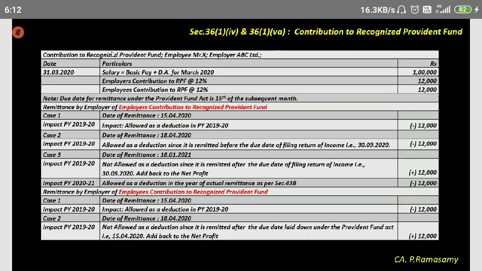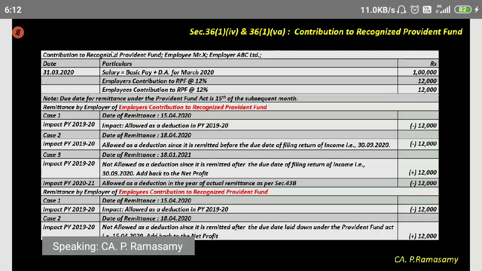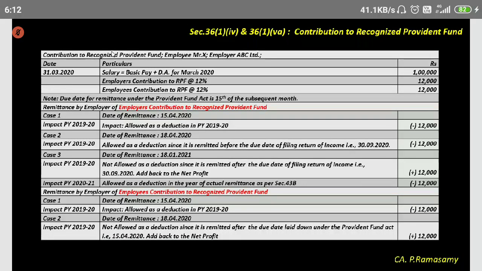Any doubt? If you have any doubt, you can ask, or if you have no doubt, say no doubt. Any doubt in this example, understanding this? Please, your response.